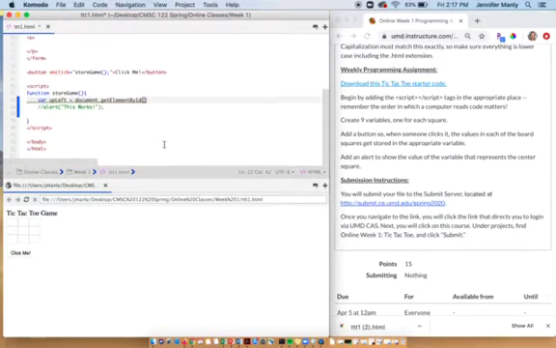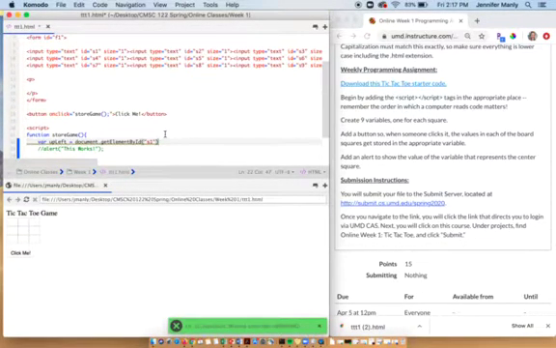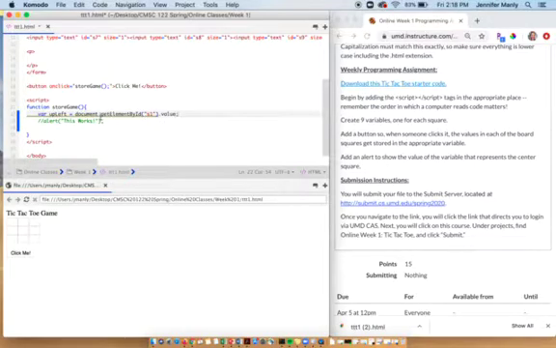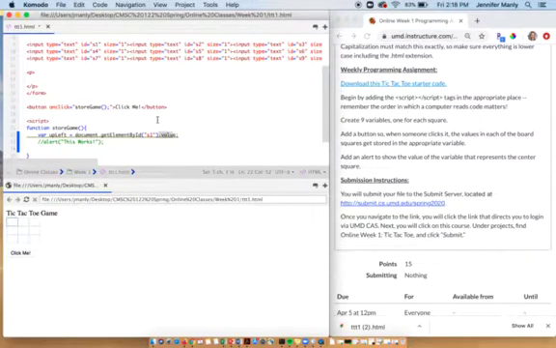So we're going to go down here, and in our getElementById, we're going to put S1. And then the last thing that we need to do is we need to add a dot value. Okay, so what this is saying is, hey, document, go find the element S1, so by ID, and give us whatever value has been entered into it.